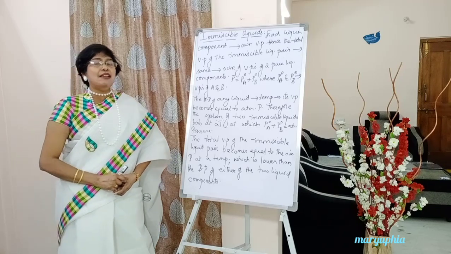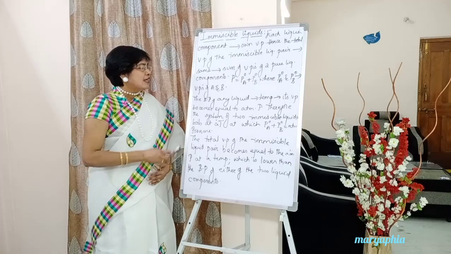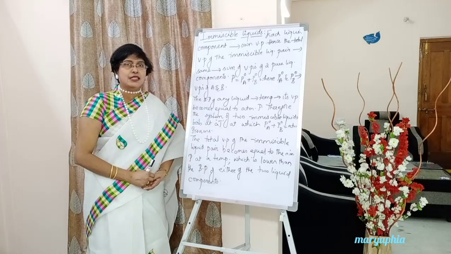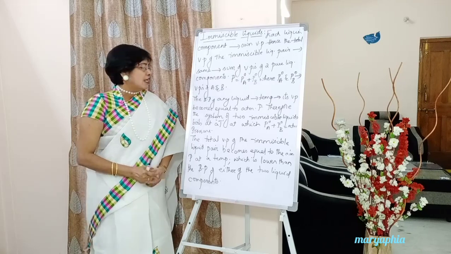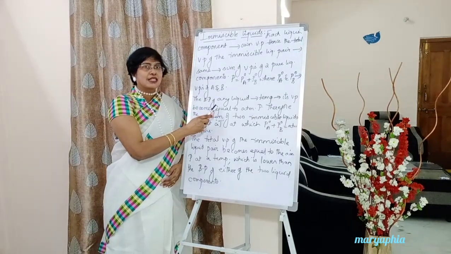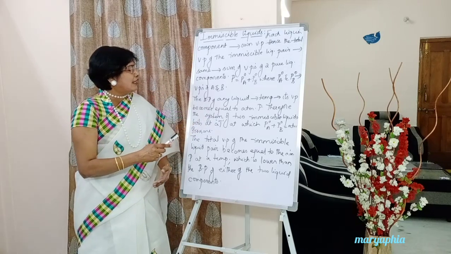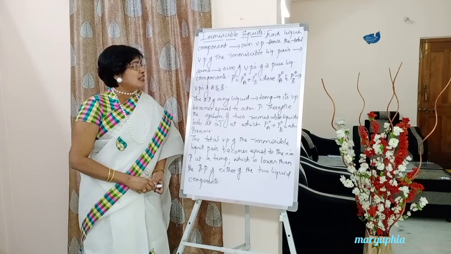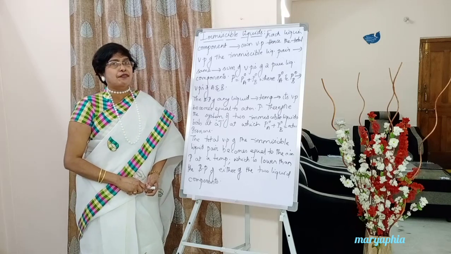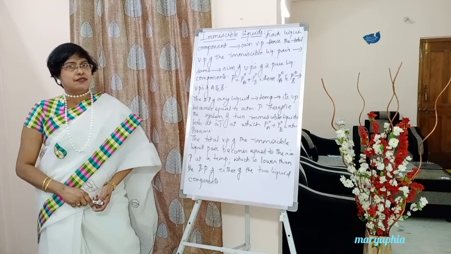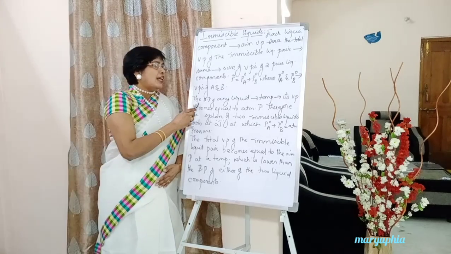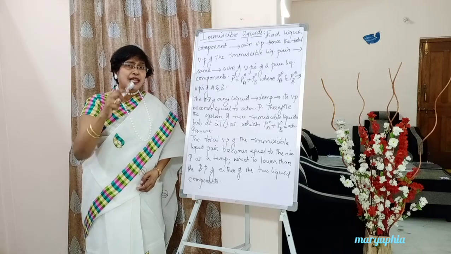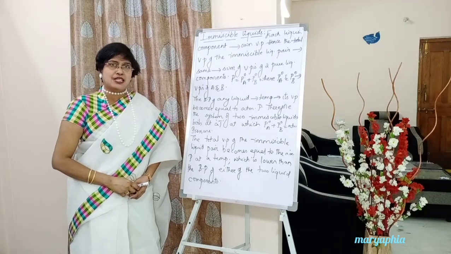Okay, so generally, students, if we take a single liquid, the boiling point of any liquid. For example, we have two liquid components, A and B. The boiling point of A is the temperature at which the vapor pressure of A becomes equal to outside atmospheric pressure. The boiling point of B is the temperature at which the vapor pressure of B becomes equal to outside atmospheric pressure.